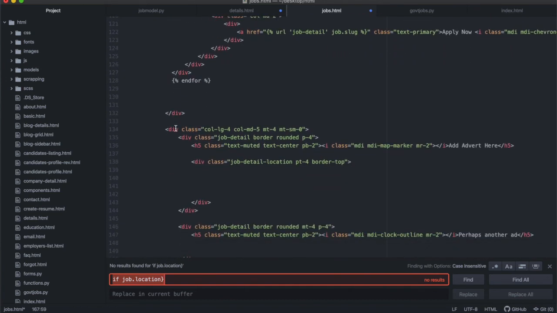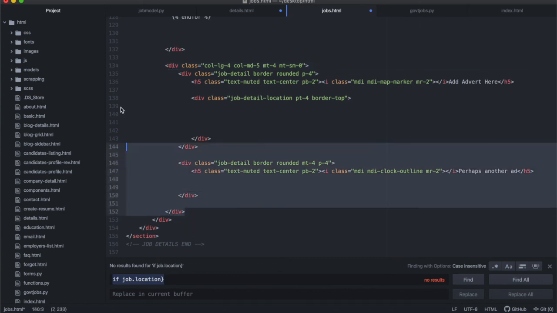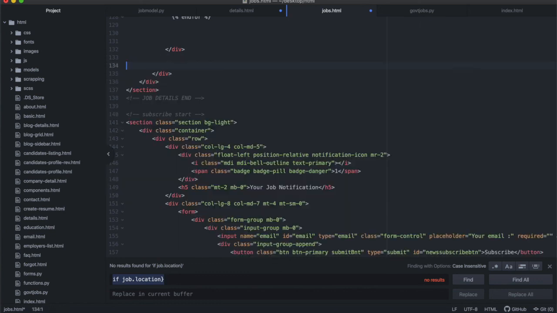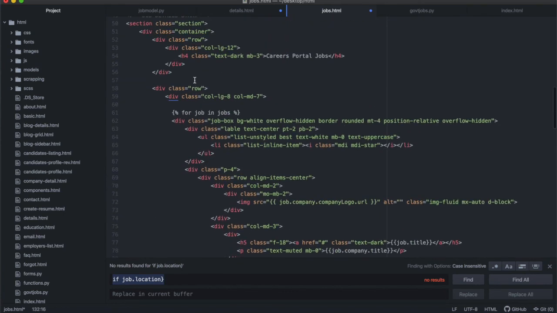Okay, so this is the second column over there. We're just going to delete that column. And then this first column, we're just going to make it column LG12. Then MD12 is going to fill the entire page.